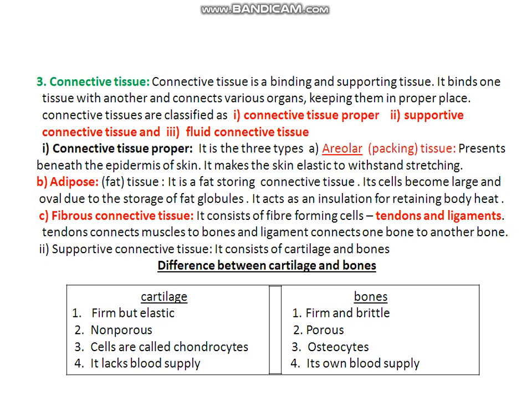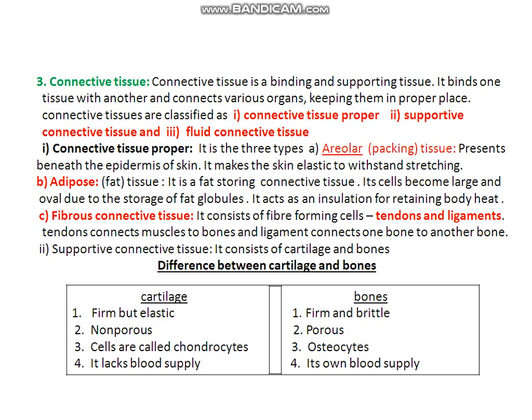So I have discussed already about connective tissue proper. Now I am discussing supportive connective tissue. Supportive connective tissue consists of cartilage and bones. You know that the bone forms the framework of our body and provides strength to our body.